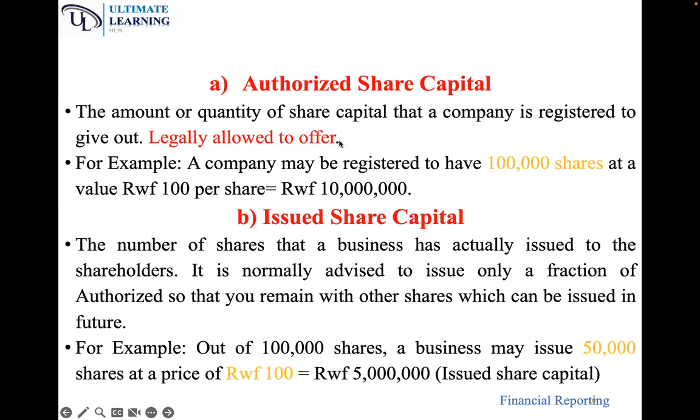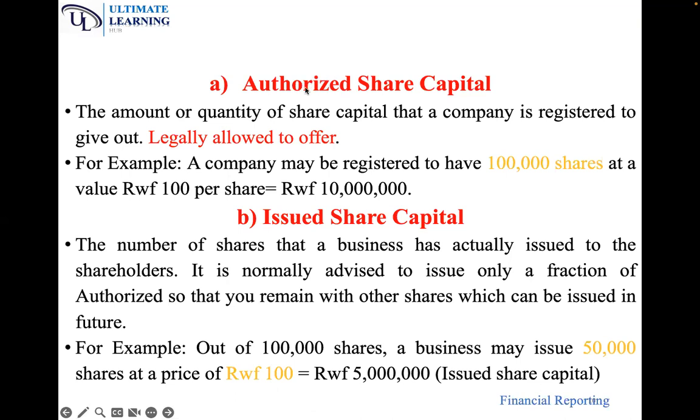So if we register our company with RDB, the registering body, they give us permission to have maybe 100,000 shares at a value of 100 each. So what will be the total value of share capital? It will be 100,000 shares times 100 to give you 10 million worth of share capital. So this is what is called authorized share capital, what the business is legally allowed to offer.